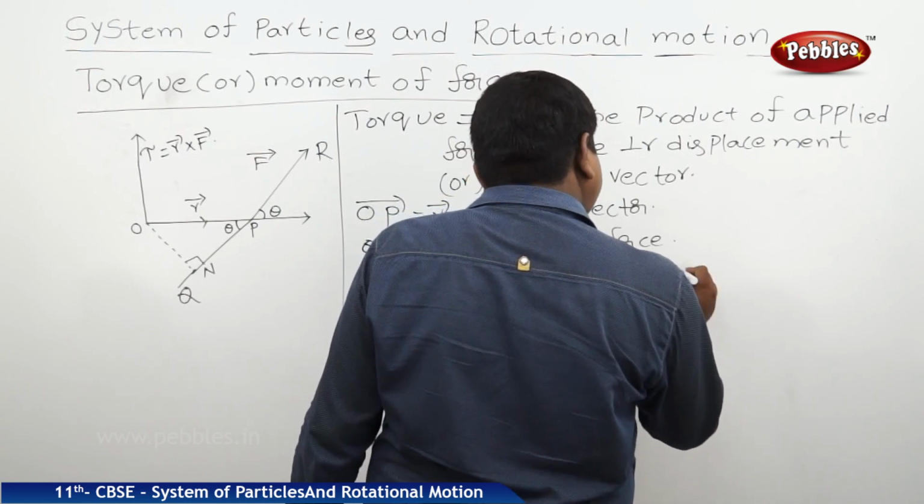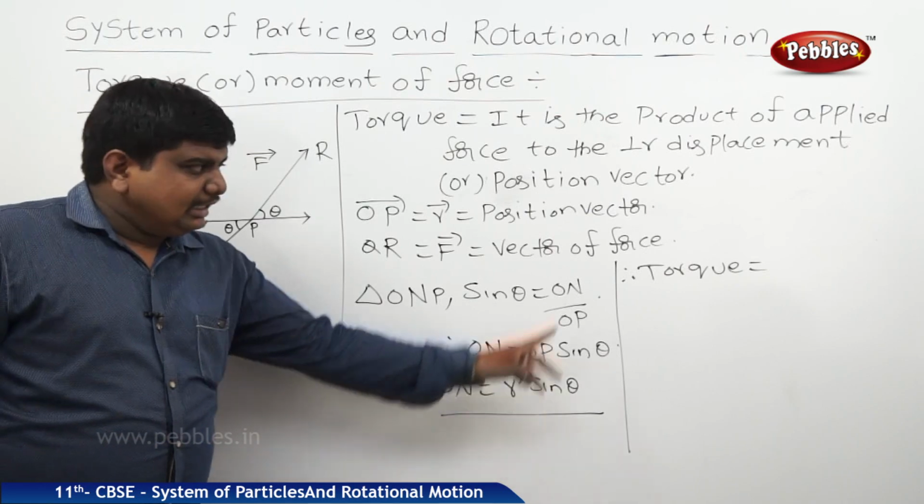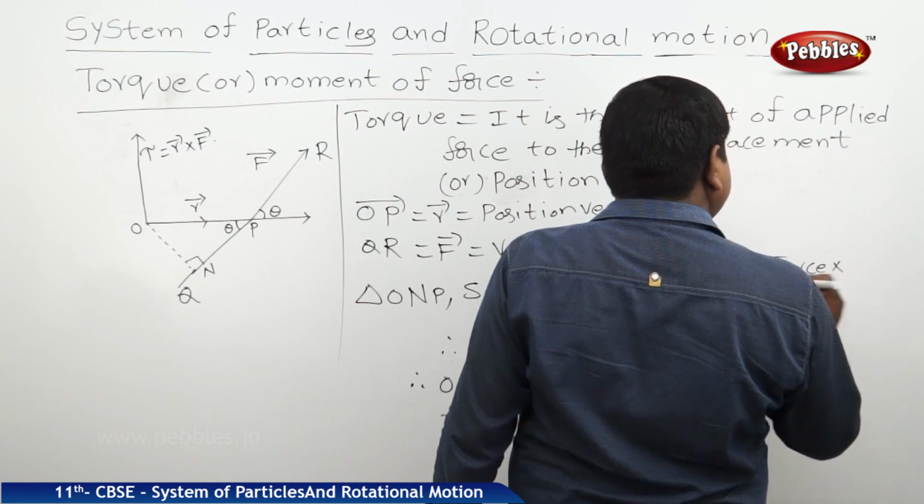But torque is equal to not only position vector into force, we should write force into position vector.